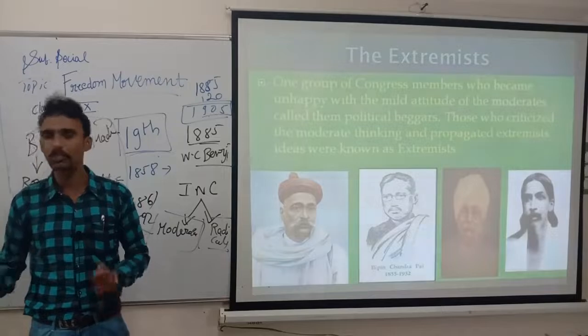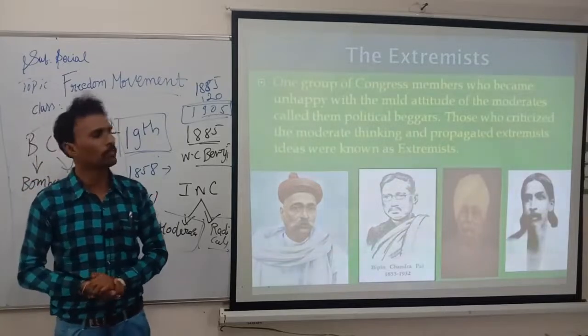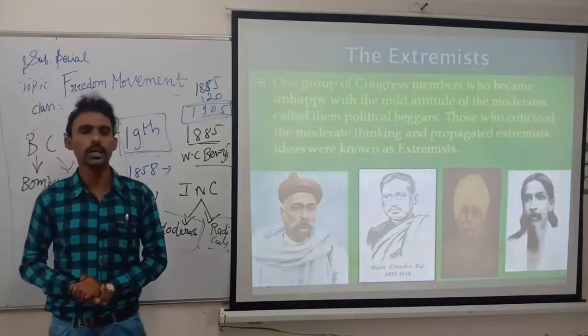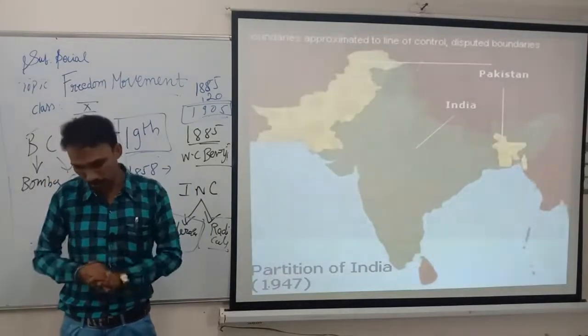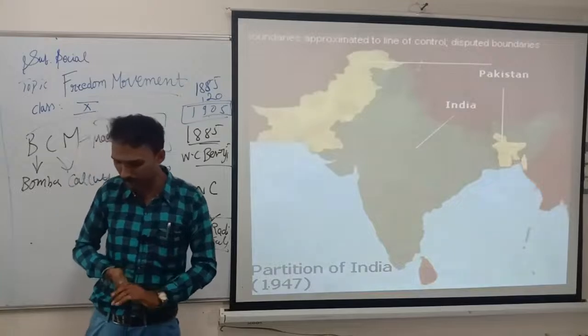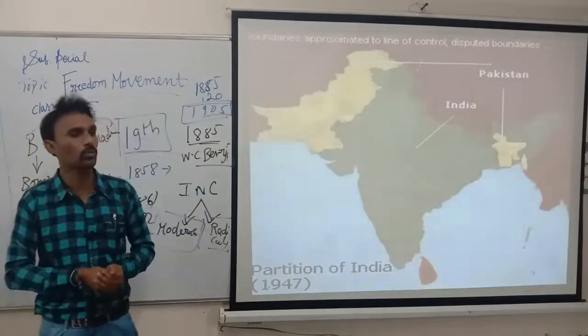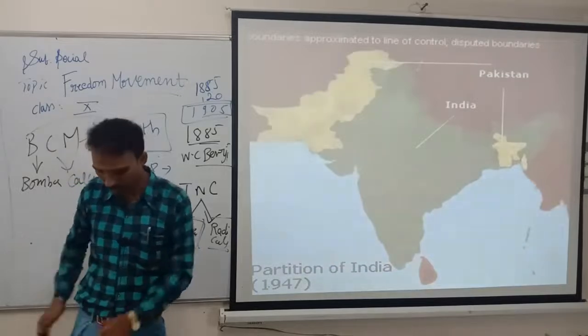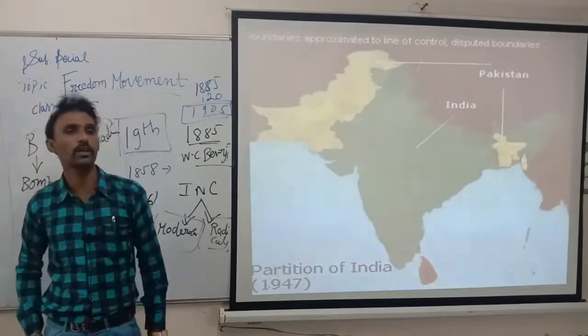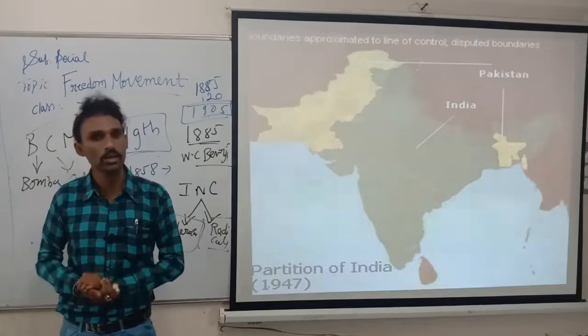So, the partition of Bengal. The British made one big mistake. What does that mean? They tried to divide. Partition means dividing Bengal. But see what happened: anti-British sentiments dominated in Bengal. The head of the British Empire, Lord Curzon, wanted to divide Bengal.